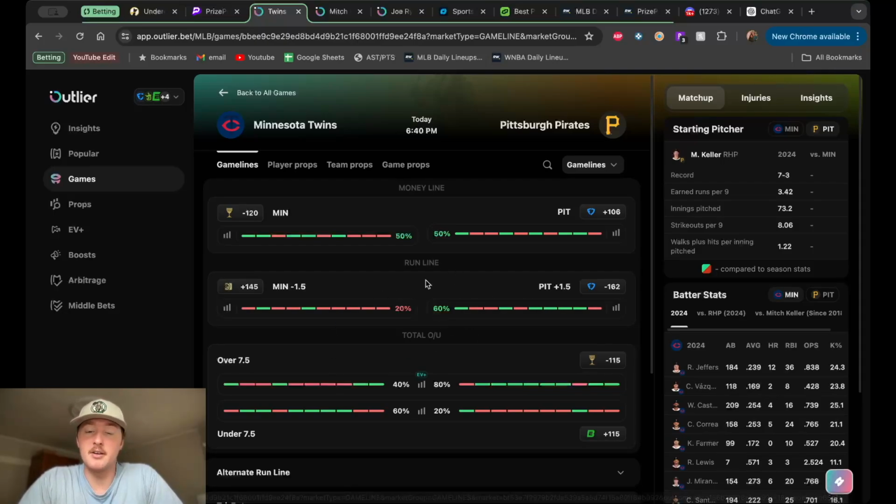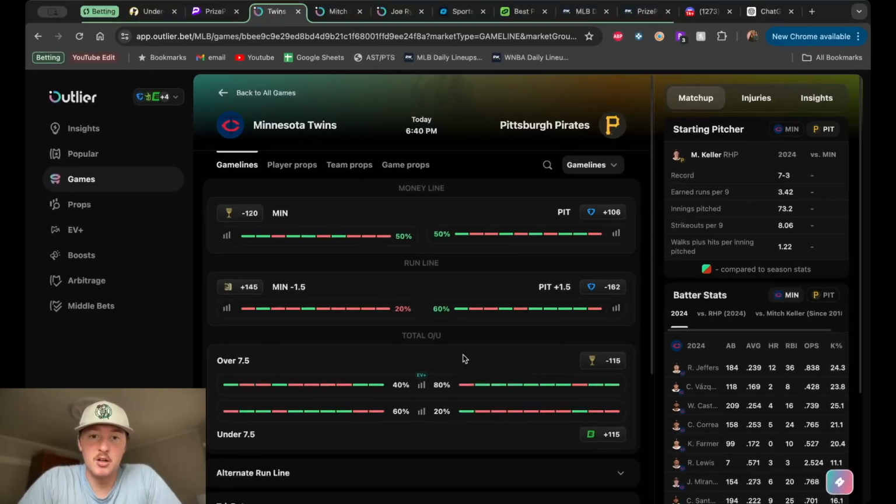So right off the bat, you can come in here and say, hey, I want an educational bet for the day. I guess I'll base it off the hit rates. Pittsburgh has been hitting their spread line at plus 1.5. Let me parlay that with they've been going over the over 7.5 runs line. They've been hitting that as well. So that's essentially what all these reds and stuff mean. But yeah, that's what you can get out of that.